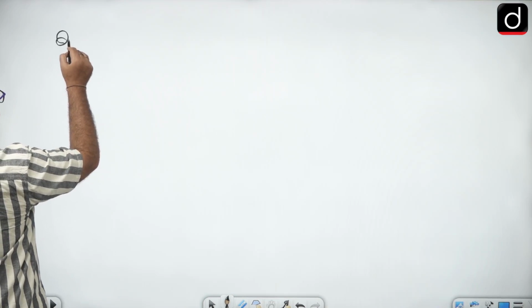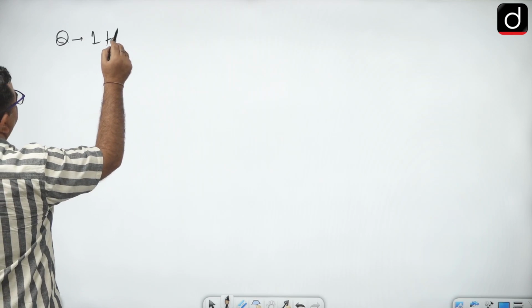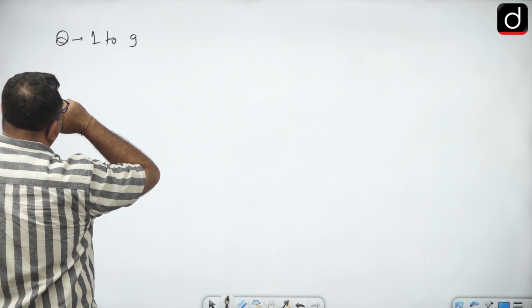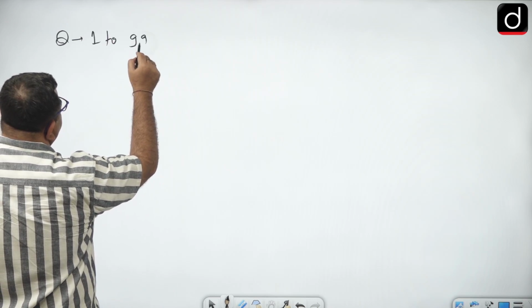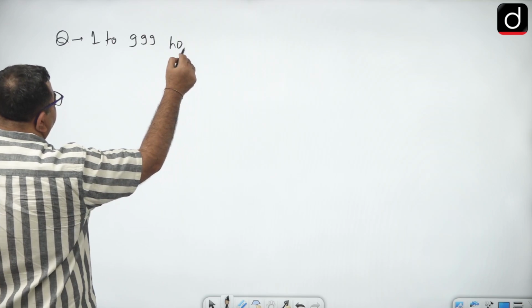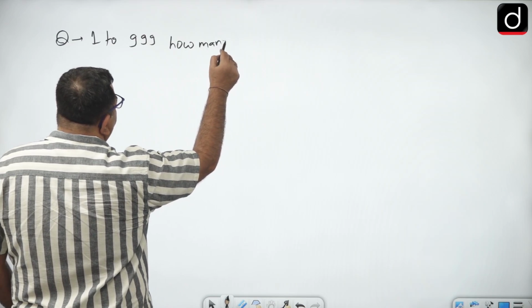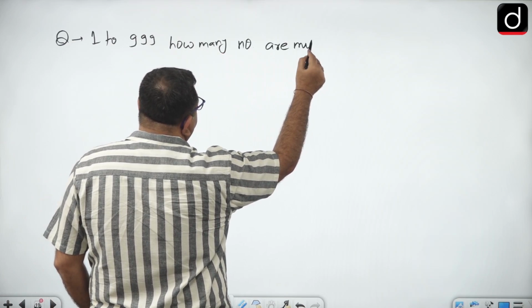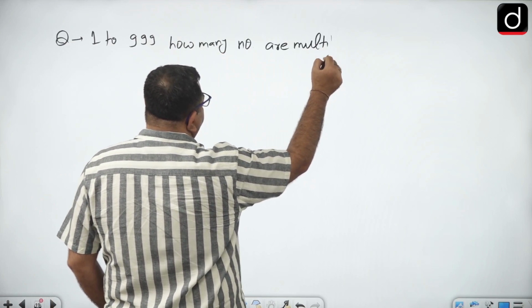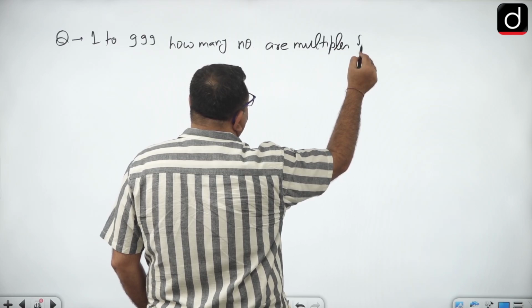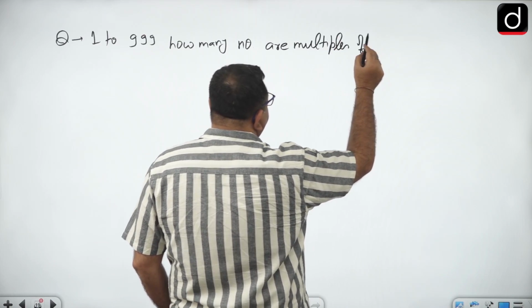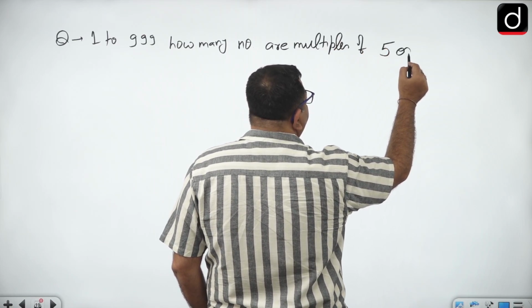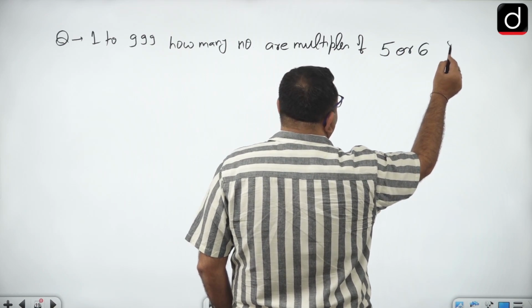Okay, now the question is 1 to 999, how many numbers are multiples of 5 or 6?